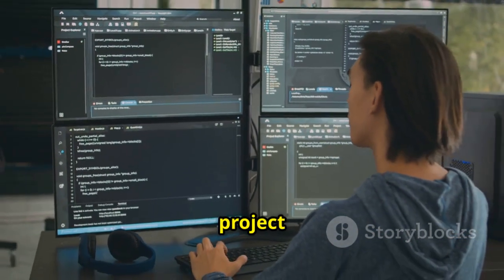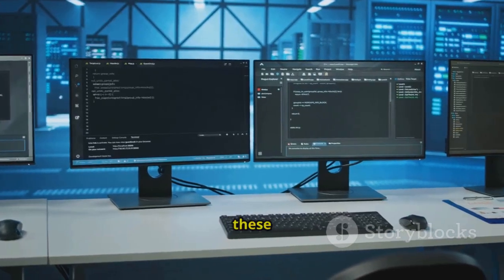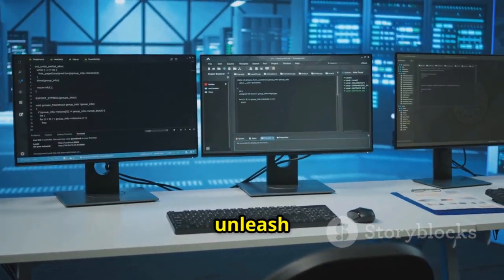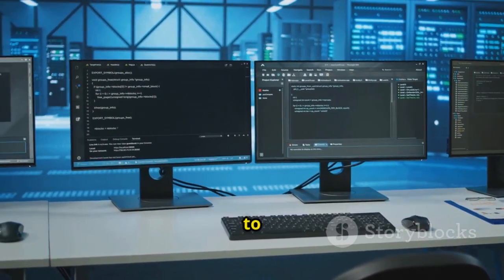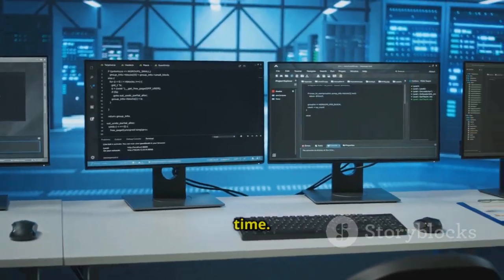Imagine you're working on a project that involves processing multiple large files. Instead of running these processes sequentially, which could take hours, you can unleash the power of Bash concurrency to run them in parallel, significantly reducing the overall processing time.